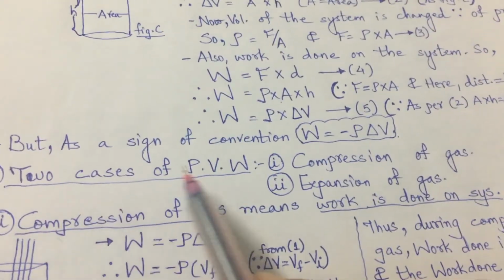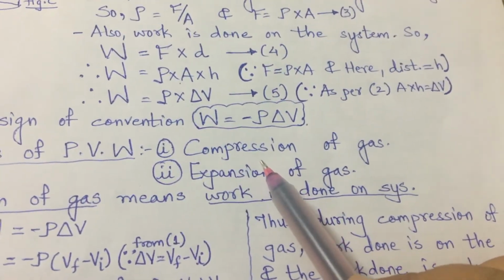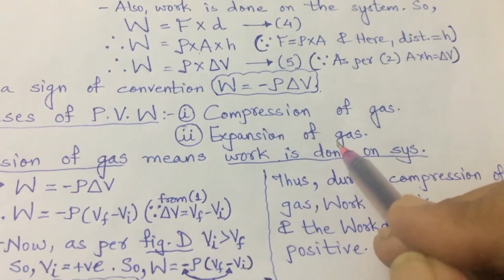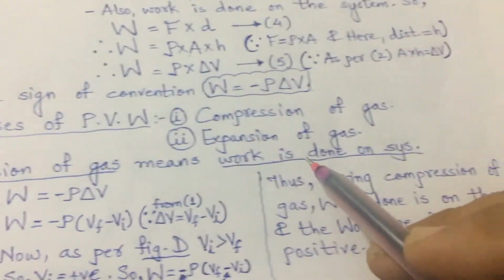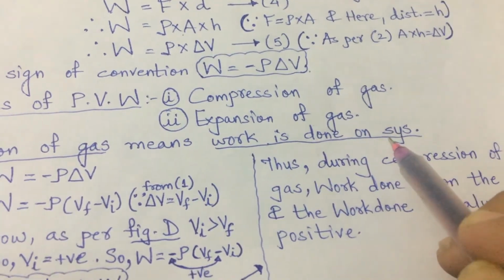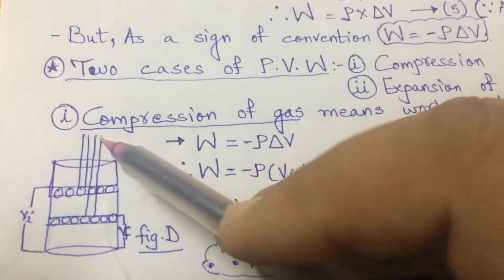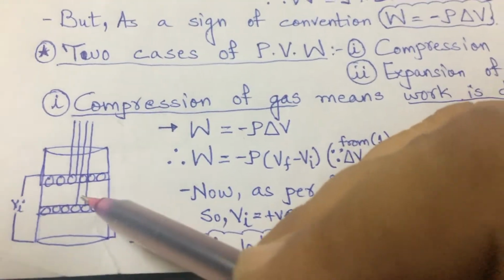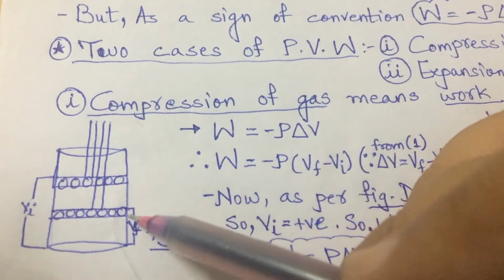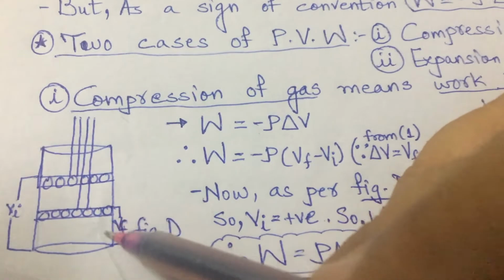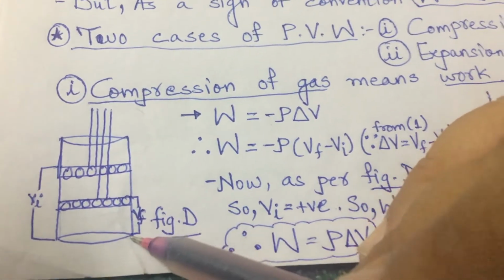Now for this pressure-volume work, there are two respective cases. One is compression of gas and the other is expansion of gas. When we say compression of gas, then work is done on the system. So when the piston is pushed downward, that means the work is done on the system, and it is also termed compression of the gas because the gas is compressed. Initial volume, and now the compressed gas is the final volume.